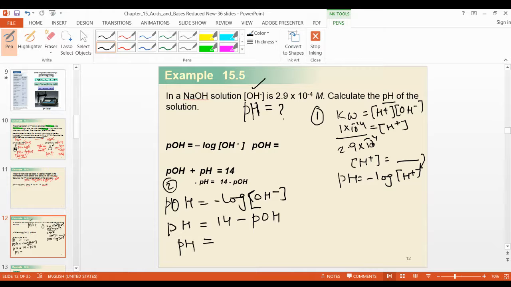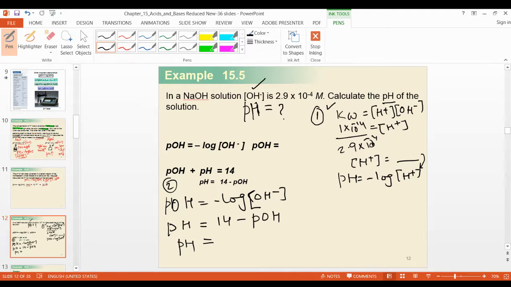Anything which is not clear, please ask me now. No, teacher, clear. Okay, one student calculate number 1, another student calculate number 2, and tell me the answer and the method. Number 1 is 3.44 multiplied by 10 to the power minus 12. Tell me first the concentration of H plus.